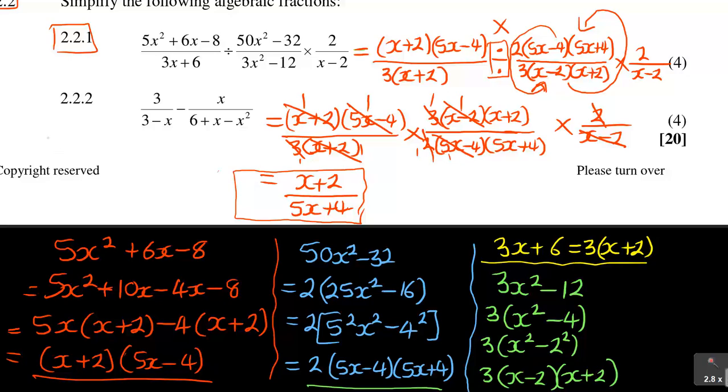Question: how do you test? Remember, test. How do we test this? What do I do? I choose any value of x. For example, I say let my x become 7.